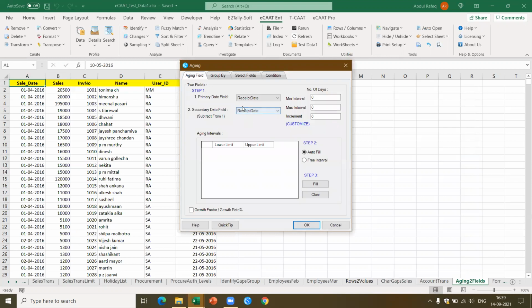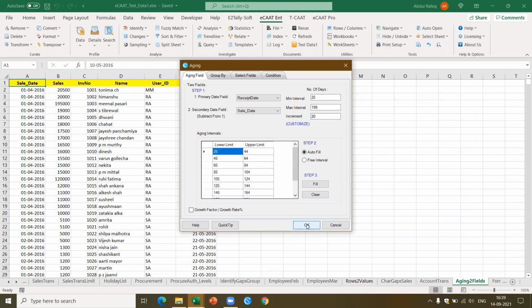So here I got the receipt date, and the receipt date should be deducted by the sales date. Dynamically it computes that the minimum interval is 25 days, and the maximum interval, which means the party who delayed the maximum, is 199 days. It says increment of 17. Let's say I'm going to take an increment of 20. I say fill. I got the stratification data.